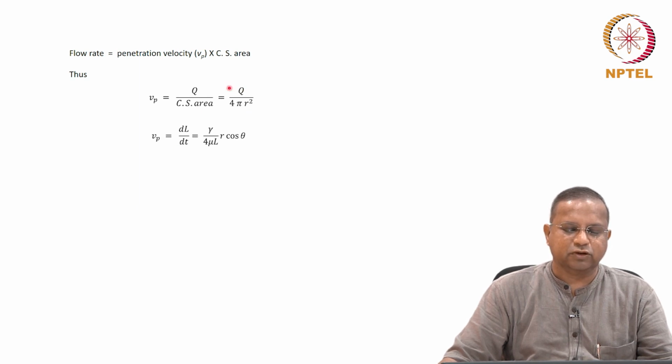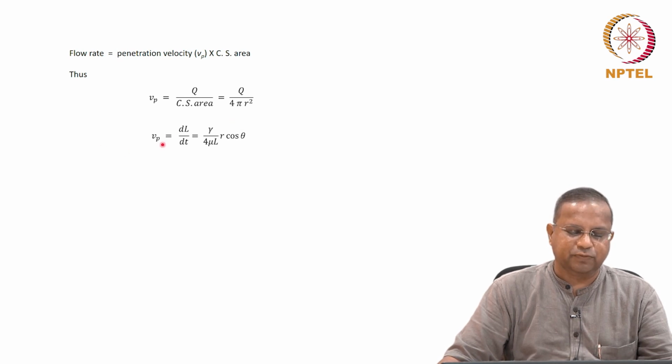And if we substitute the value for the flow rate from the Hagen-Poiseuille equation that we just found, we get Vp equals gamma by 4 mu L r cos theta. You can work this out and see whether you get this. It's a straightforward thing. You could do this.